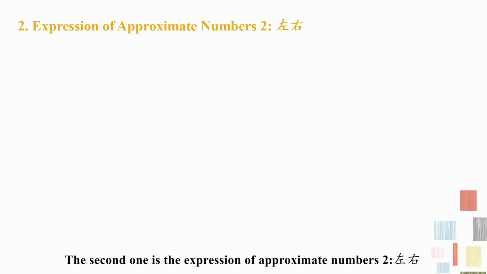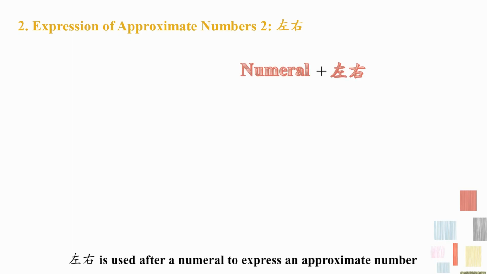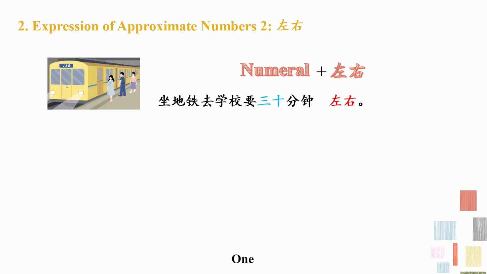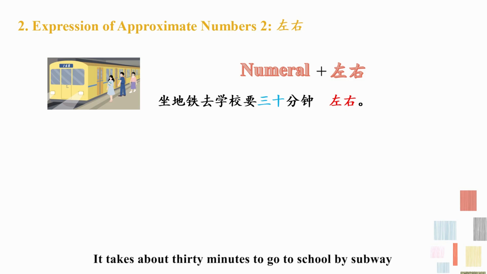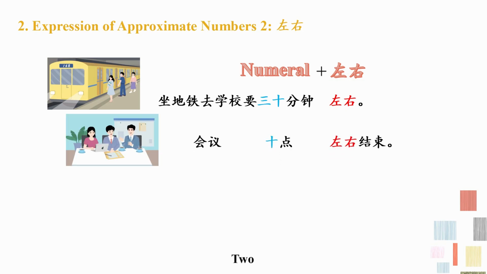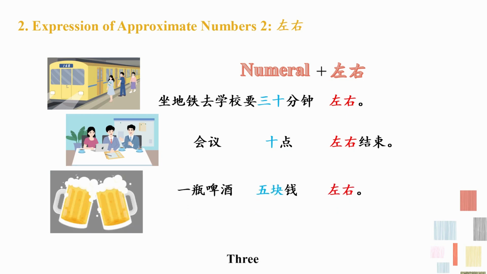The second one is the expression of approximate numbers. 2. 左右 is used after a numeral to express an approximate number. For example, 1. 坐地铁去学校要30分钟左右。 It takes about 30 minutes to go to school by subway. 2. 会议10点左右结束。 The meeting ended around 10 o'clock. 3. 一瓶啤酒5块钱左右。 A bottle of beer costs about 5 yuan.